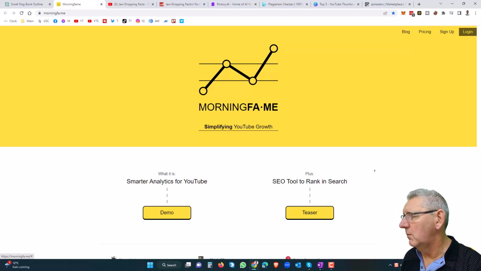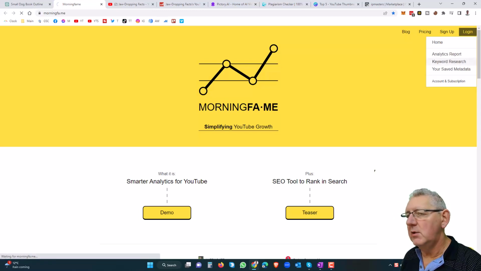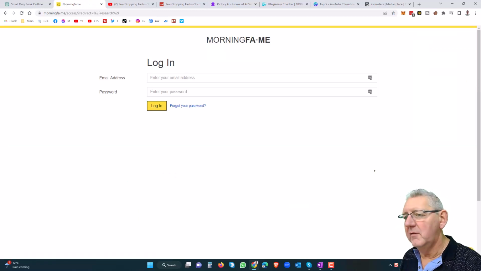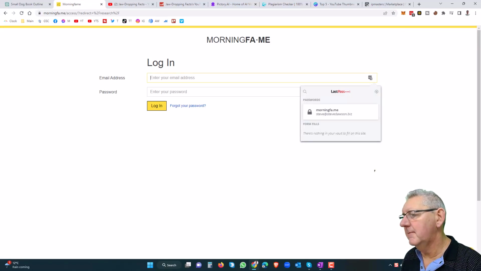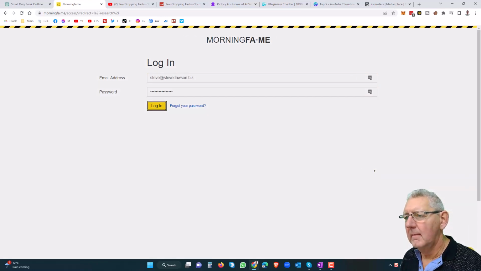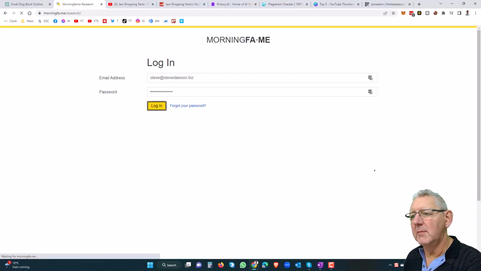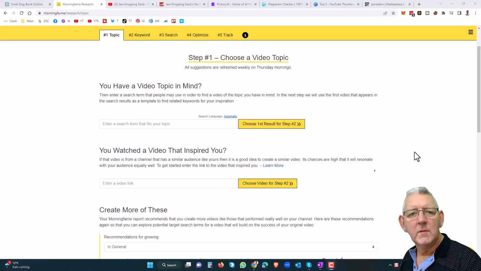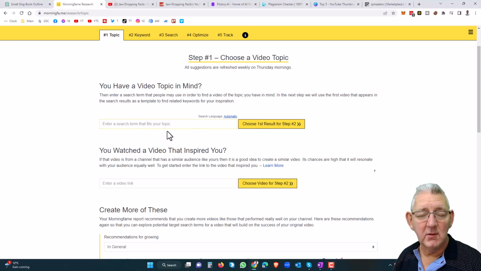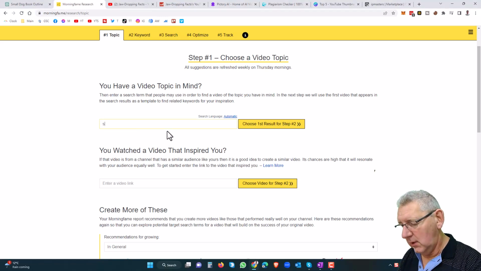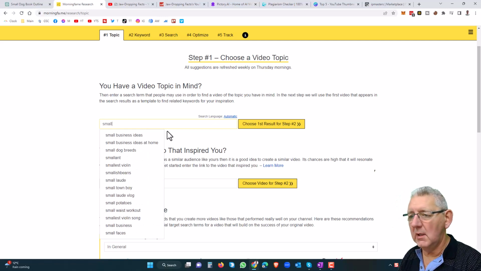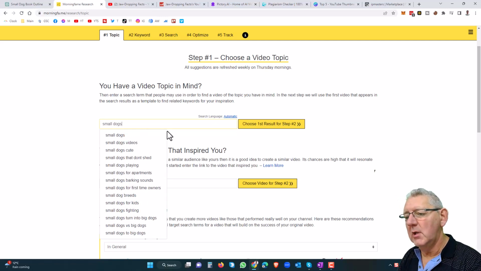Once you log into Morning Fame, you'll land on this page here for what's called keyword research. You can see I've been logged out here, so let me just log myself back in. And once we're logged in, we'll come to the research page. So we already have an idea for a keyword in mind, something to do with dogs and small dogs. So what we can do here in Morning Fame is type in small dogs.